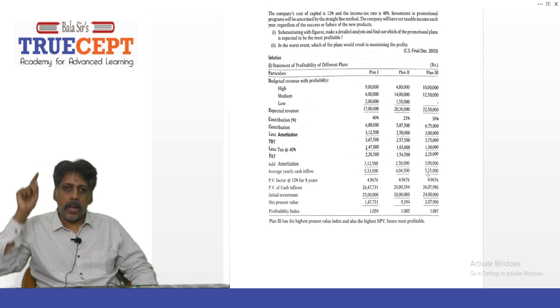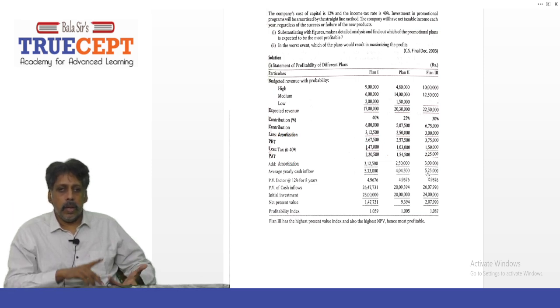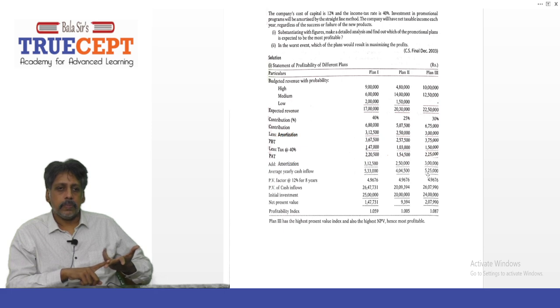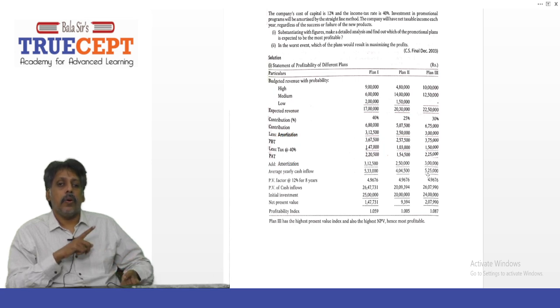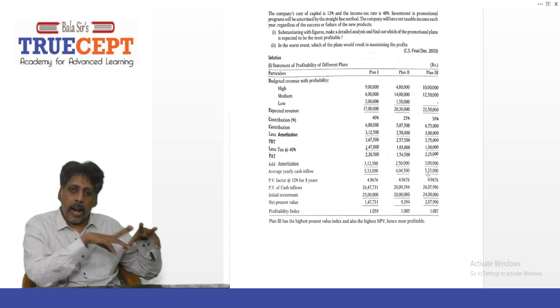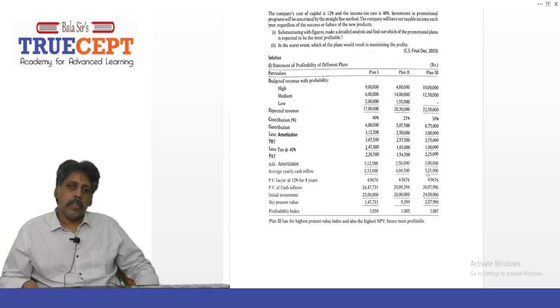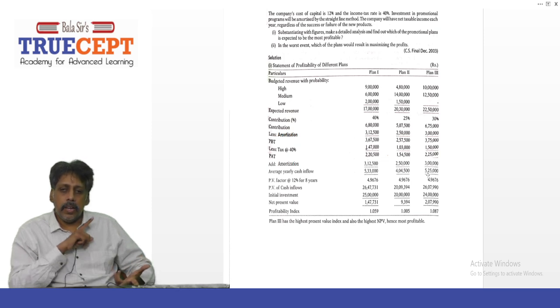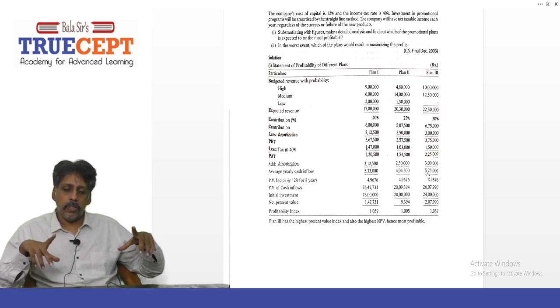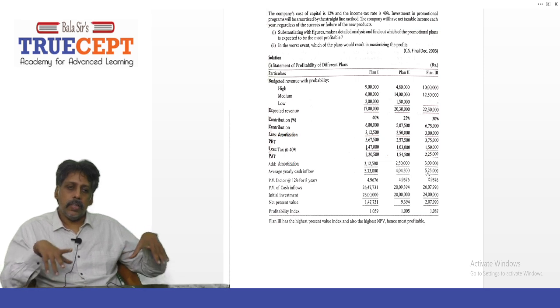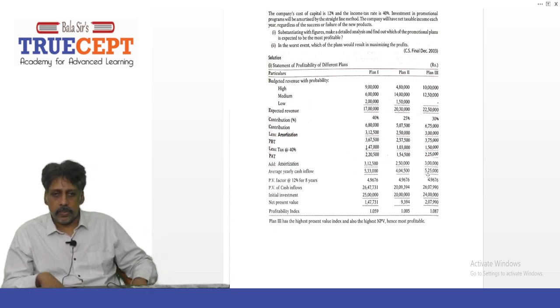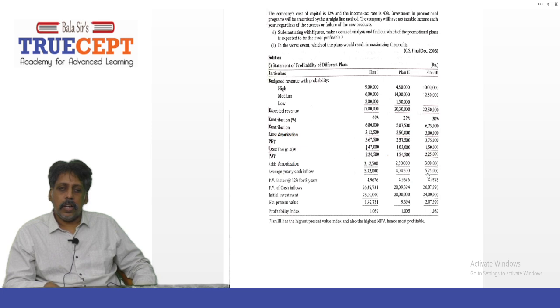What about plan 2? 4,04,500 is the CFAT. That into 4.9676 is 20,09,394. Subtract the 20 lakh initial outlay and you get a very small net present value, 9,394. The profitability index is 1.005.